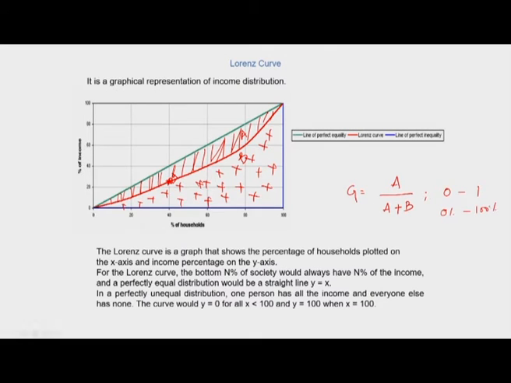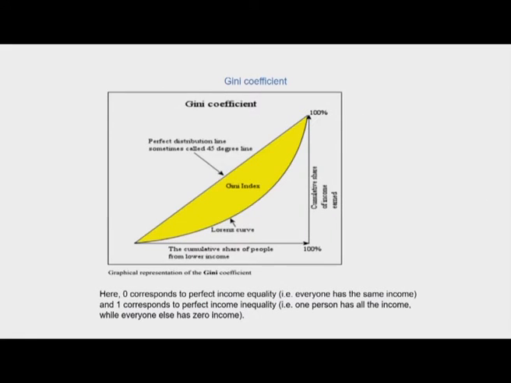When the Gini coefficient is close to 0, we say that it is a more equal society, and when it is closer to 1 or closer to 100%, we say that it is a more unequal society. So the higher the value of the Gini coefficient, the more inequality there is, and the lower the value, the more equality there is. So this is how the Gini index shows: 0 corresponds to perfect income equality, and 1 corresponds to perfect income inequality, that is, one person has all the income while everyone else has zero income.